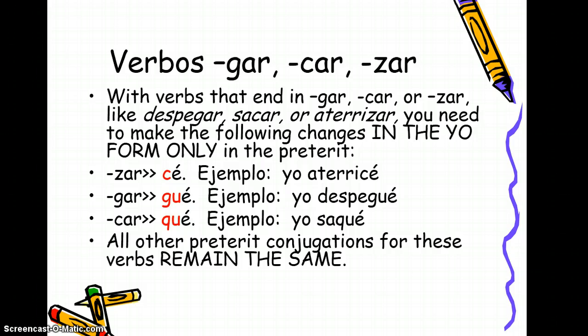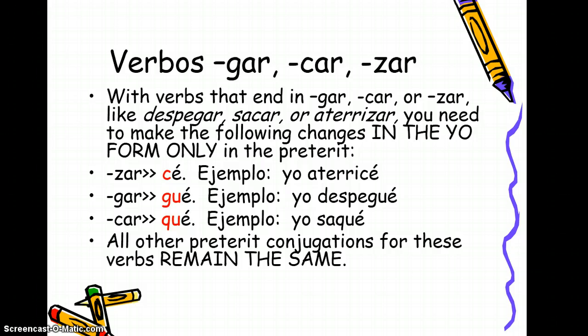Whenever we conjugate a verb that ends in sar in the yo form in the preterite, we're going to change the Z to a C. We're still going to maintain the same sound because we started with an S sound. It's just that we're not going to see a Z there anymore. We're going to see a C before our A. So, the verb aterrizar, to land. If I conjugate it in the preterite using yo, it's going to be yo aterricé.